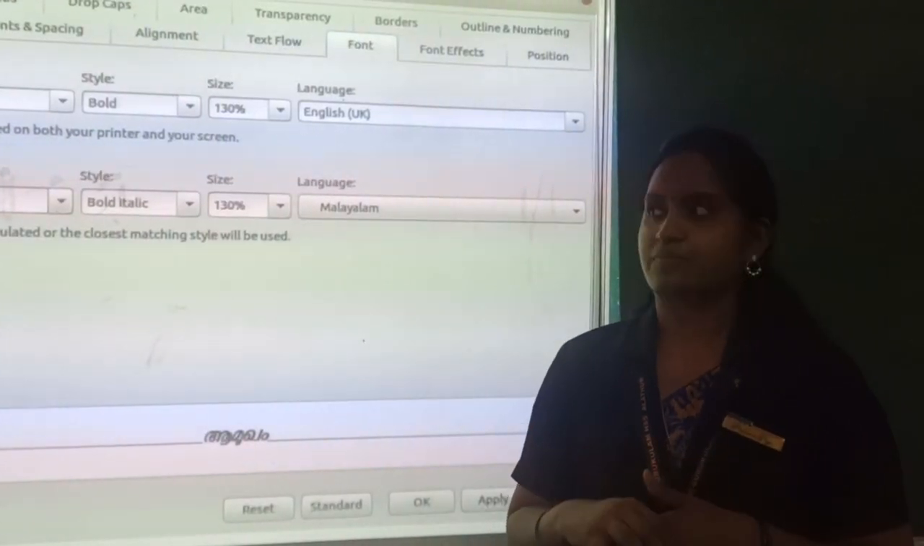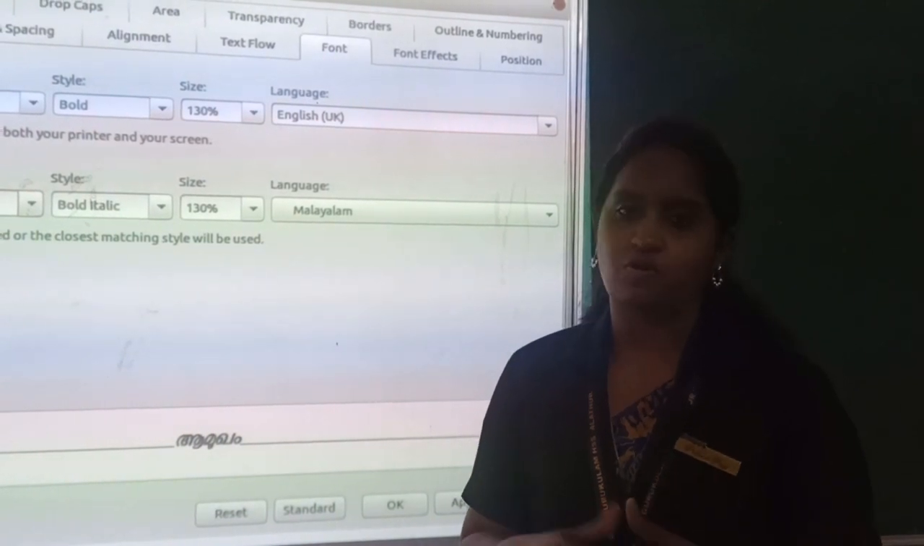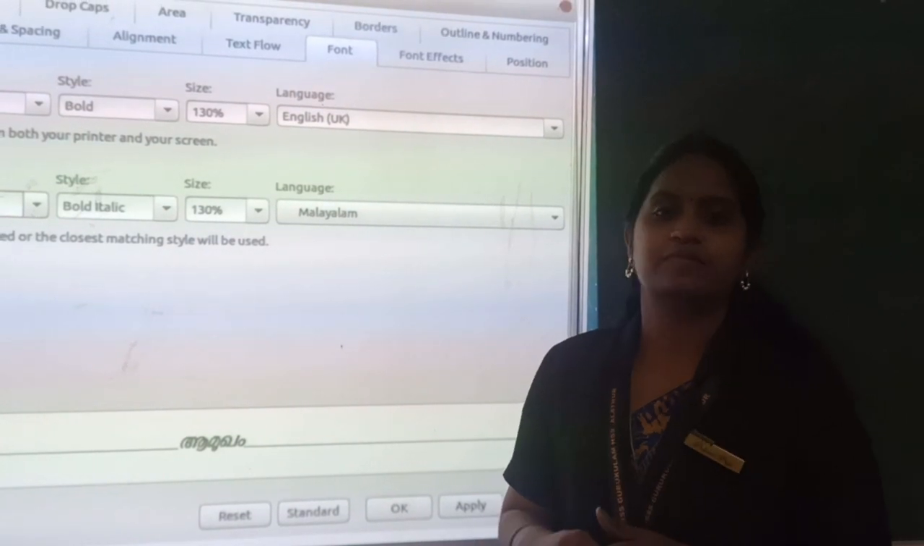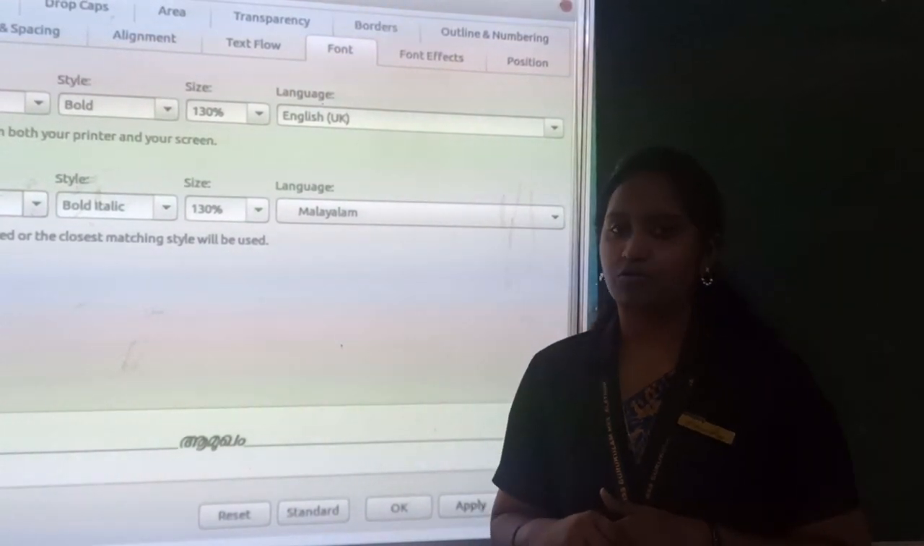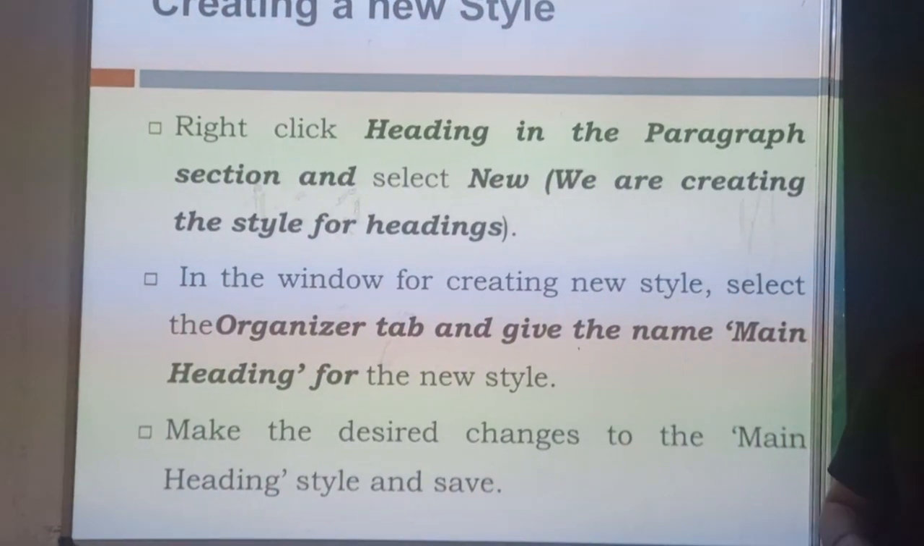Those are already available in that particular section. If you need to create your own style, it is possible in LibreOffice Writer. That option will also be available. So we'll see how to create a new style. Let's see. Creating a new style.